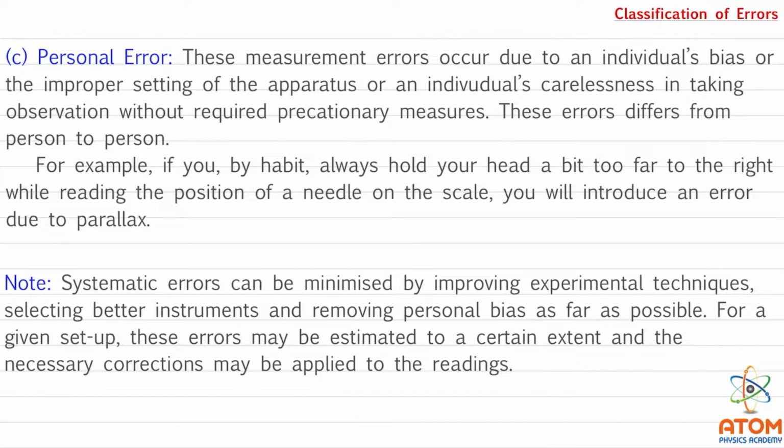See, when an individual is doing an experiment, he should not be biased. Means he should not be thinking that the observation will come towards this. Suppose somebody is measuring gravitational acceleration. We know the true value of gravitational acceleration is 9.8.